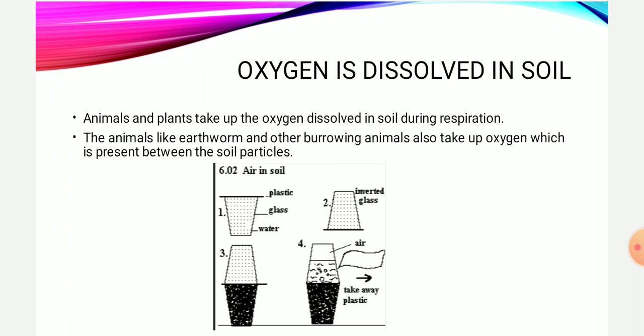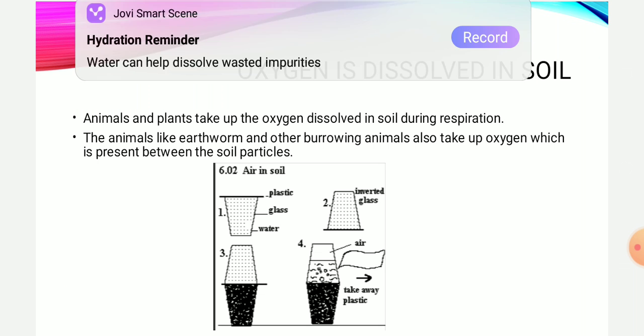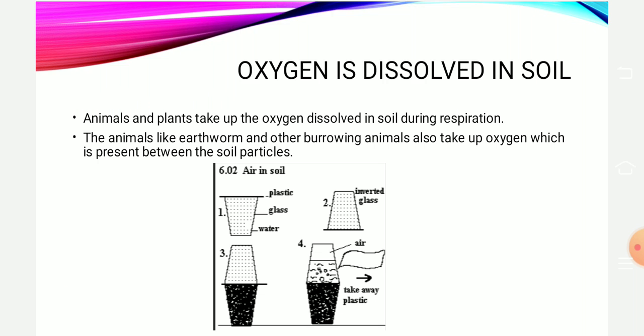Now how can you prove that oxygen is present in the soil? We have taken two glasses. The first glass we have filled with water and covered with a plastic sheet. In the other glass we have taken soil. Now we will invert the glass filled with water onto the glass filled with soil, and we will take away the plastic sheet.